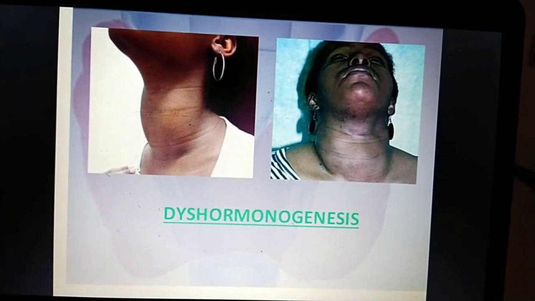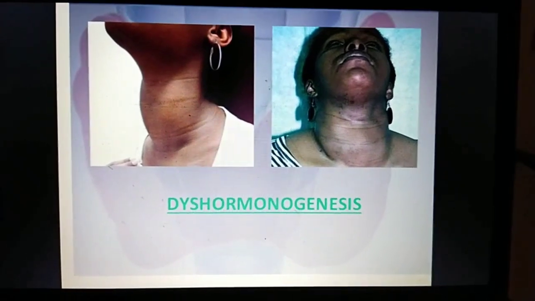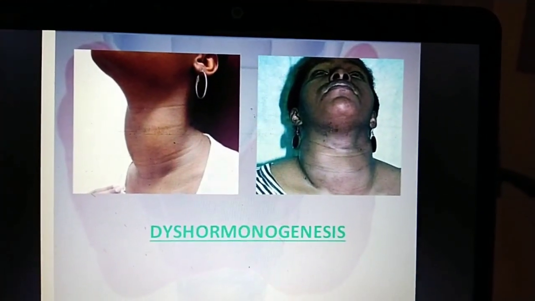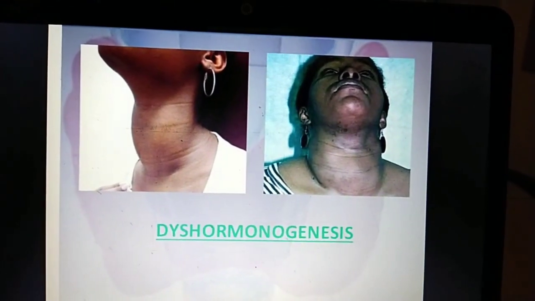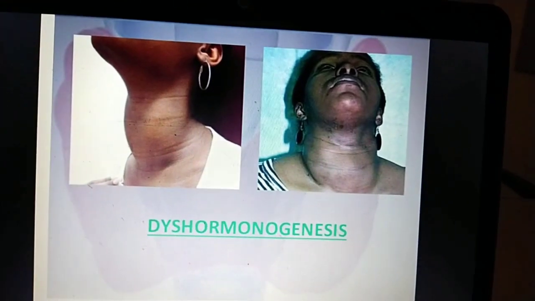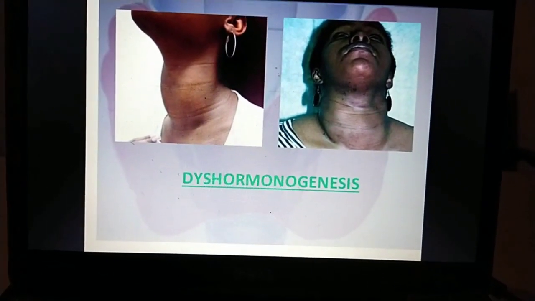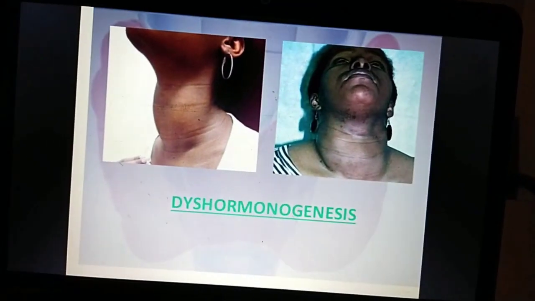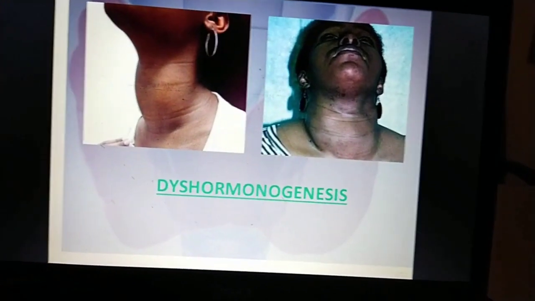Dyshormonogenesis may be because of improper functioning of the thyroid hormones, thyroxine and triiodothyronine. Because of their dysfunction, there may be hypothyroidism or hyperthyroidism. There is formation of goiter, and the goiter may be benign or it may be carcinogenic.